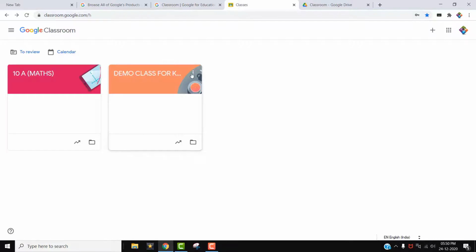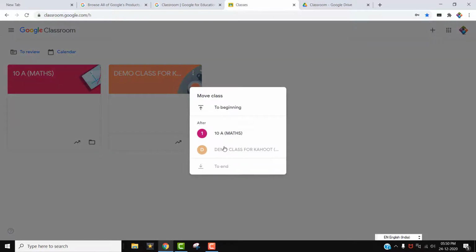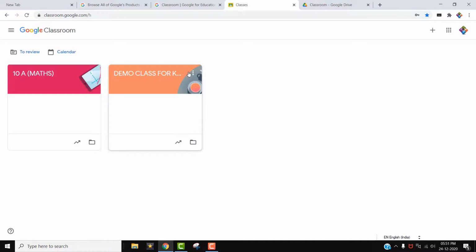And one more thing is there. In the classroom you can see three dots. When you click on the three dots, five options are there. One is Move. We can move this classroom anywhere, to the beginning or to the end. Wherever we want, we can move this classroom with the Move option. And Copy invite link is for sending the invitation link to the children.